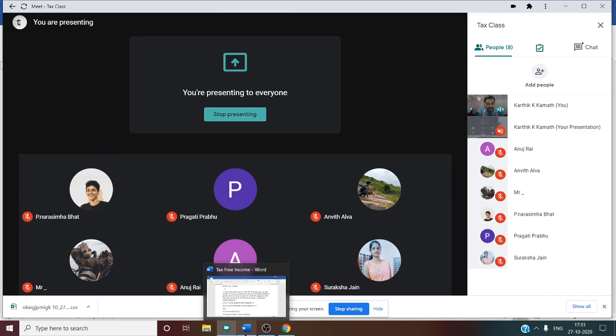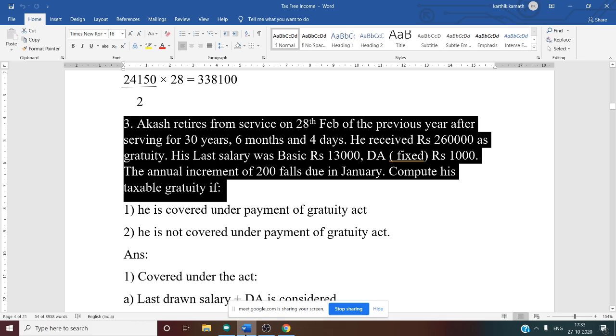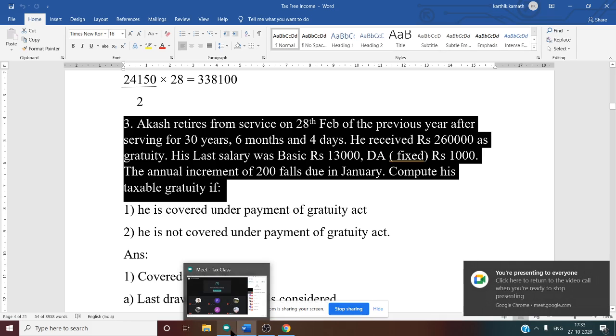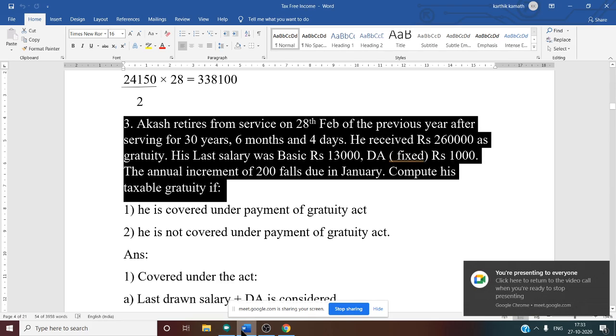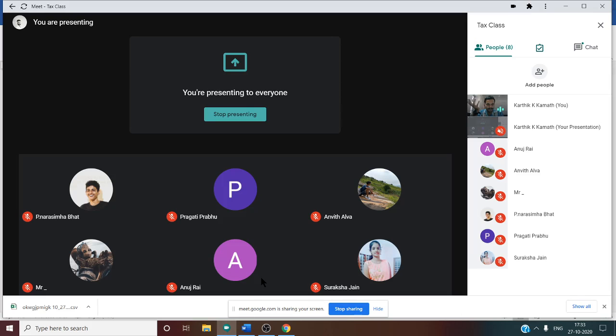For the month of December, what is his salary? 12,800. Yes, correct. For December, 12,800. For January, 13,000. Why? Because 200 increased in January.